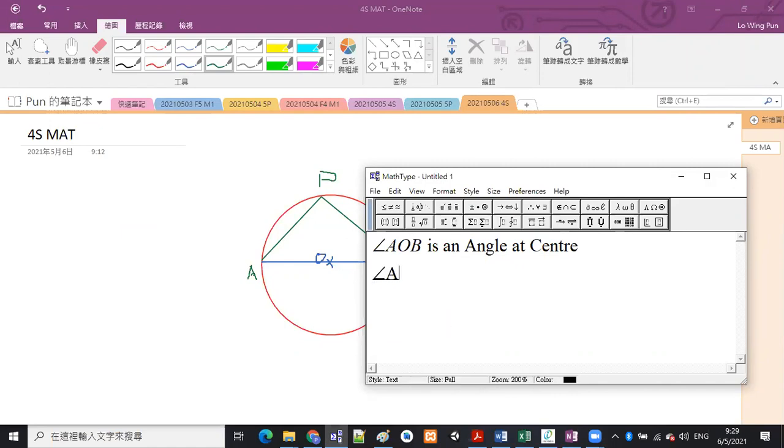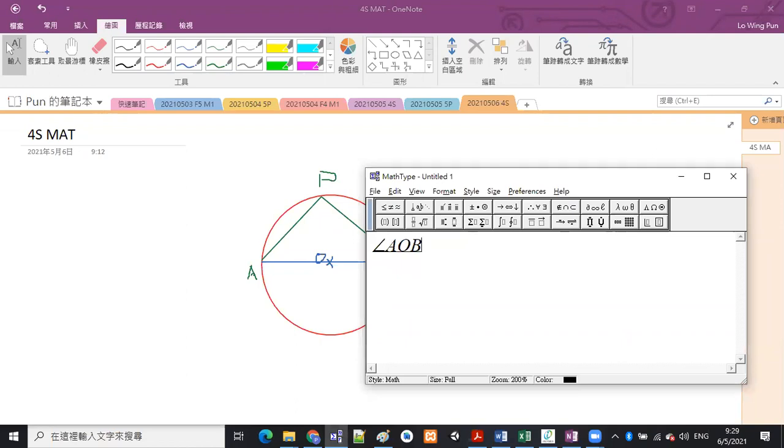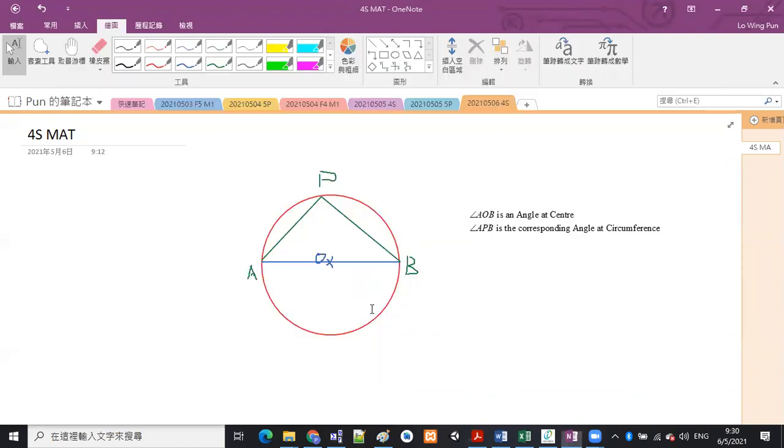And then angle APB is the corresponding angle at circumference. They are looking at the same arc, the arc AB, so they will have the double relationship. So angle AOB should be equal to 2 times angle APB. But this time angle AOB is equal to 180 degrees.